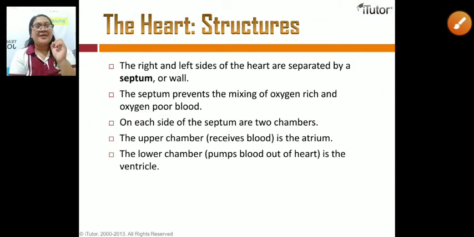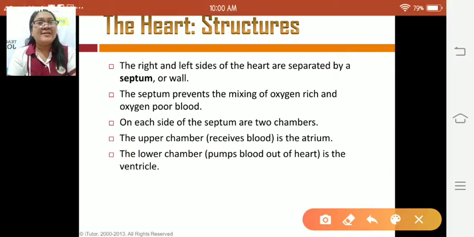Okay, this one. So the right and the left side of the heart are separated by a septum or wall. So a septum prevents the mixing of oxygen-rich and oxygen-poor blood. So it means ang aton nga heart kuno is being separated by what we call septum.